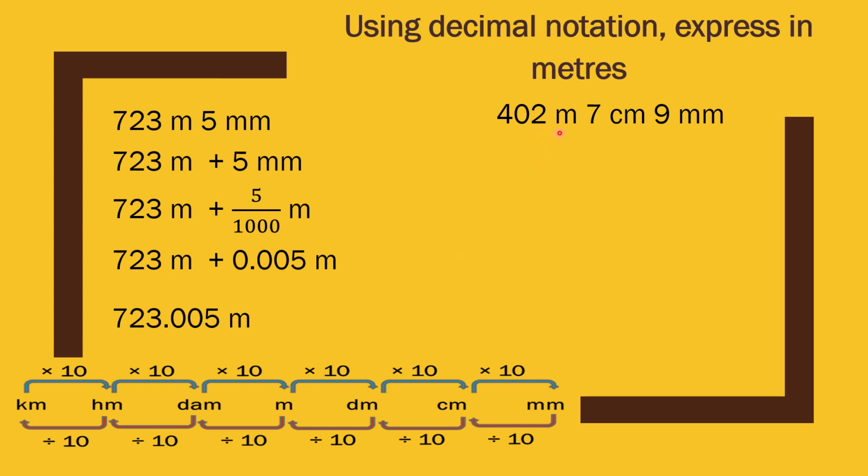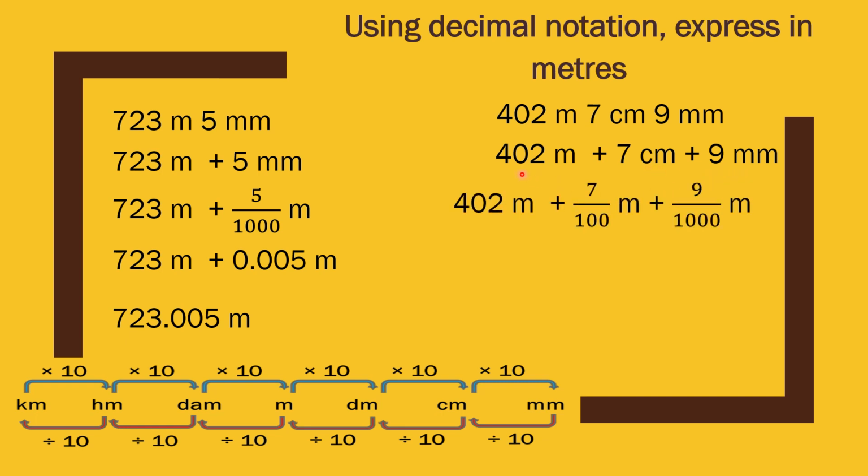Let us do one more question. Here 402 meters 7 centimeter 9 millimeter. It was written like this: 402 meter plus 7 centimeter plus 9 millimeter. Now because you need to express it in meter, we will write this part as it is because it is already in meter. We need to convert this 7 centimeter into meter and 9 millimeter into meter.